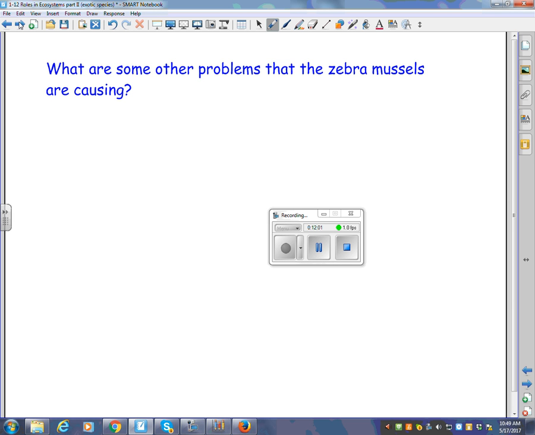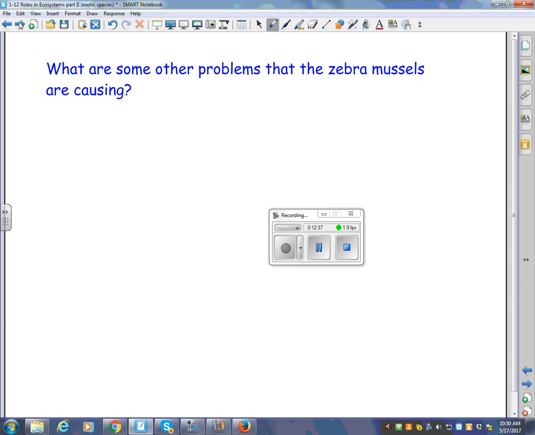So much water is filtered that Lake Erie is now 60% clearer than it was before the arrival of the mussel. However, all this filtering of pollutants does not come without a cost. The pollutants stored in the zebra mussels, what happens to them? If they filter out the water and take out the toxins, where do the toxins go? They're left inside the body of the zebra mussel. And then what happens? The pollutants stored in the zebra mussels are passed on to predators for whom they can be toxic. And we're going to talk more about that in the near future. That's a process called bioaccumulation.